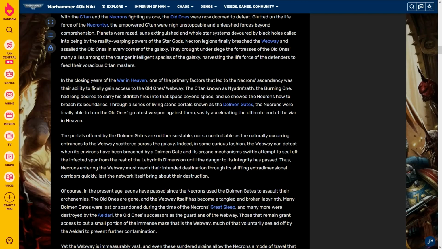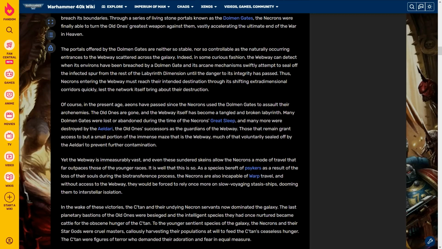Through a series of living stone portals known as the Dolmen Gates, the Necrons were finally able to turn the Old Ones' greatest weapon against them, vastly accelerating the ultimate end of the war in heaven. The portals offered by the Dolmen Gates are neither so stable nor so controllable as the naturally occurring entrances to the webway scattered across the galaxy. Indeed, in some curious fashion, the webway can detect when its environs have been breached by a Dolmen Gate, and its arcane mechanisms swiftly attempt to seal off the infected spur from the rest of the labyrinth dimension until the danger to its integrity has passed.